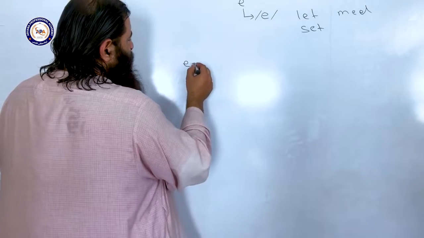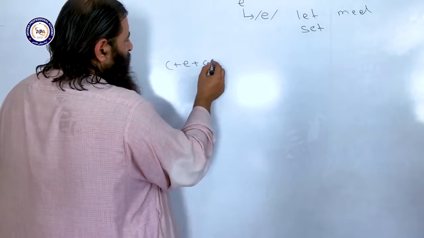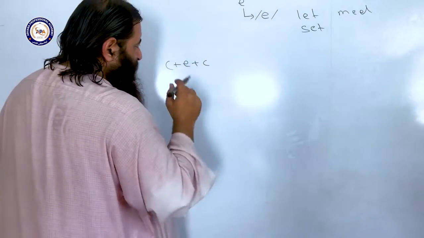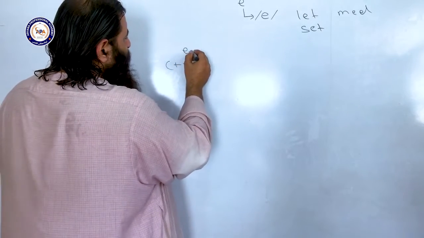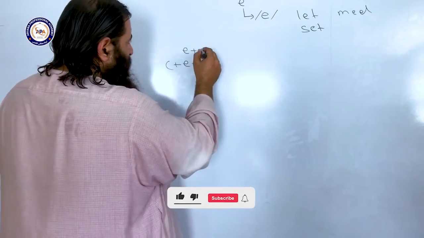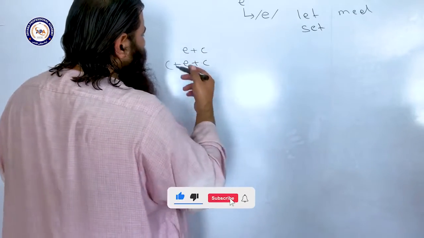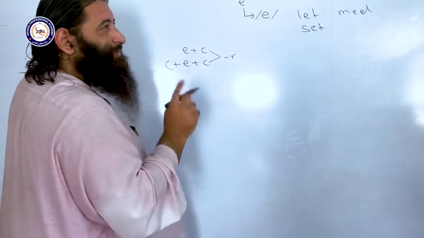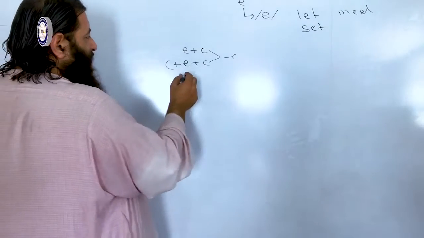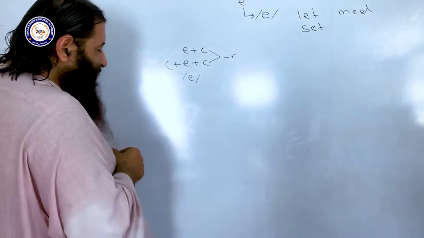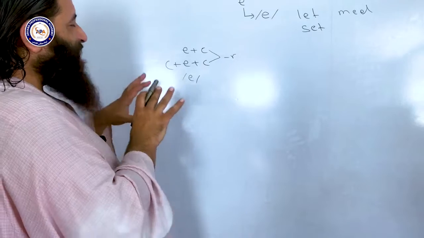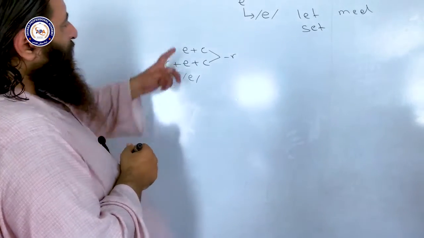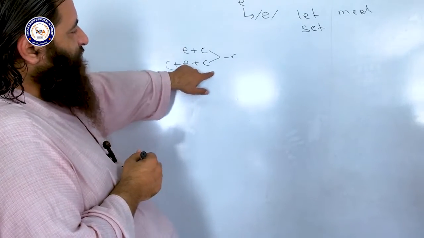If E comes between two consonants in one-syllable words, or E comes at the beginning before a consonant in one-syllable words, if there is not any other vowel letter, and the following consonant is not R, anything else but not R, then E is pronounced like small e. In one-syllable words, E is always pronounced this way, but with two conditions. There should not be any other vowel letter, and the following consonant should not be R.